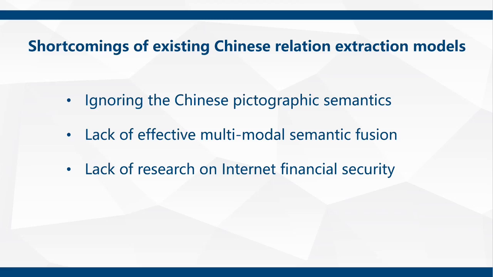At present, the fusion of pictograph semantic and text semantic is also a key problem in the field of Chinese relation extraction. Existing Chinese relation extraction models lack effective fusion methods and research on Internet financial security.